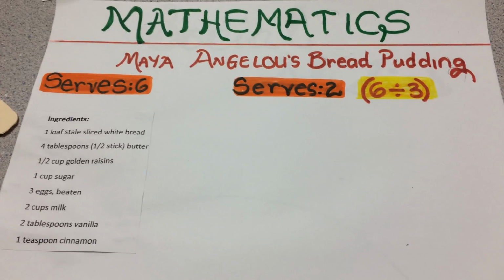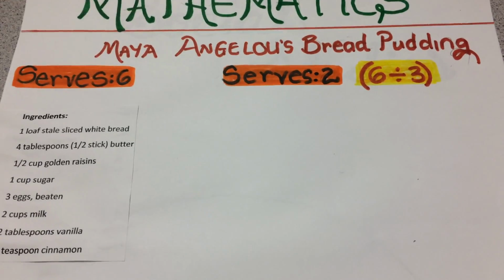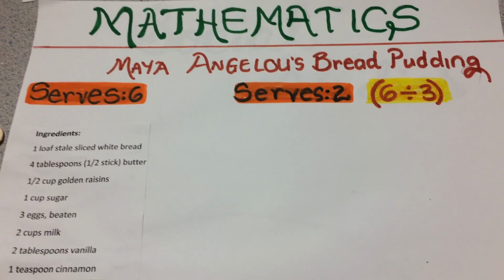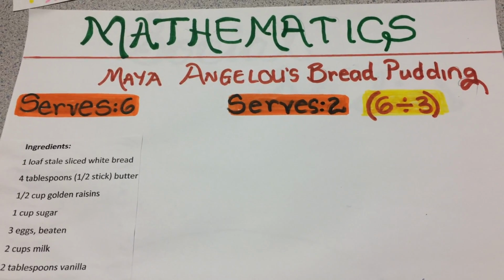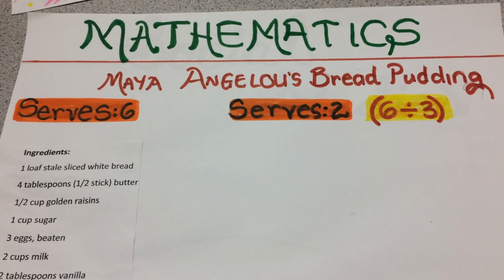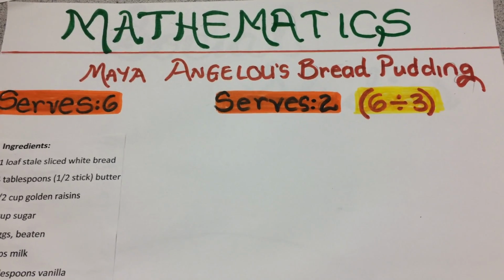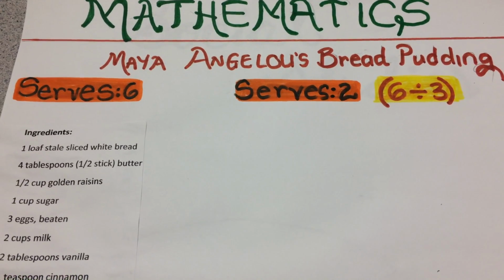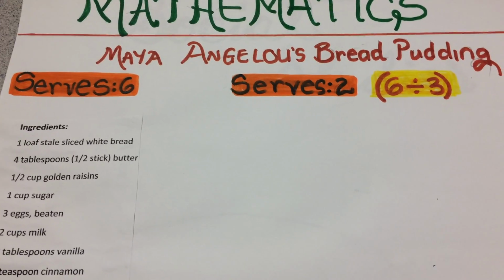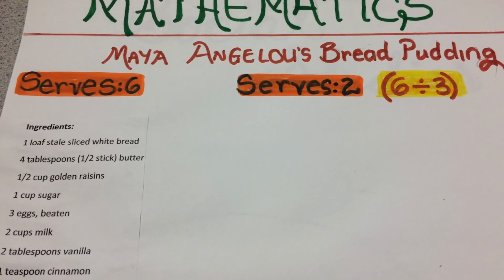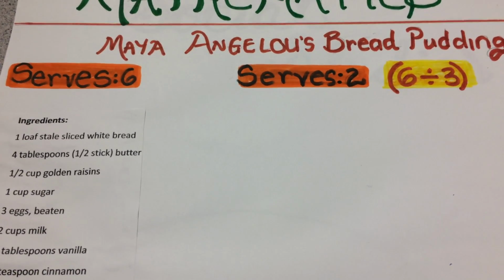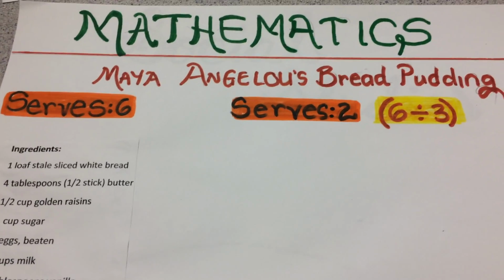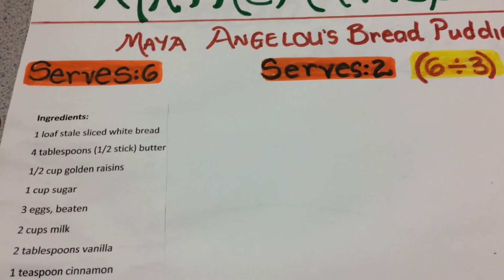And Maya and math. Today we want to look at how we could use our same bread pudding recipe to focus on dividing fractions. We want to look at just 2 of the important processes that we will need to know in order to divide this recipe to serve 2 persons instead of 6. If we had to divide any of our ingredients that is in a fractional form, such as our half cup of golden raisins, we would simply use a model.